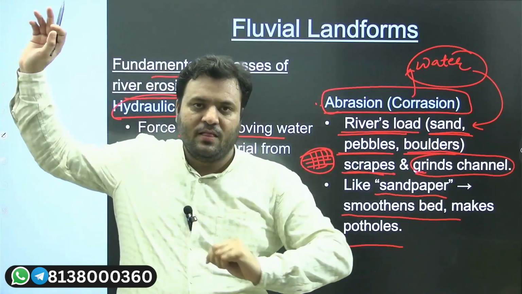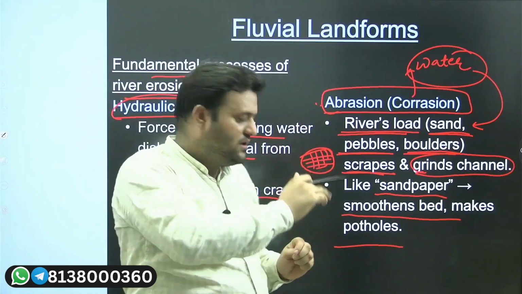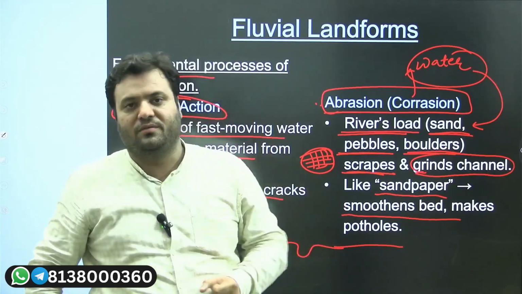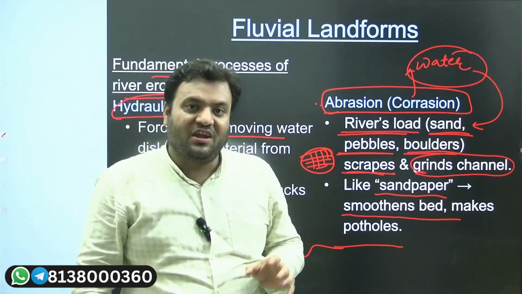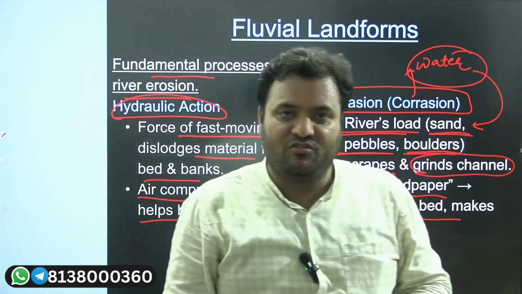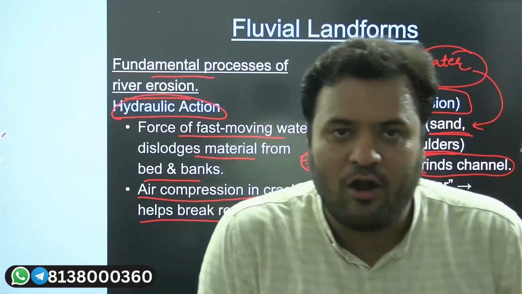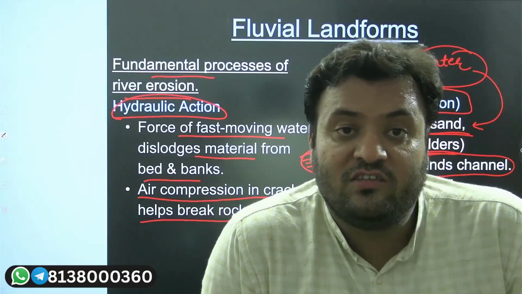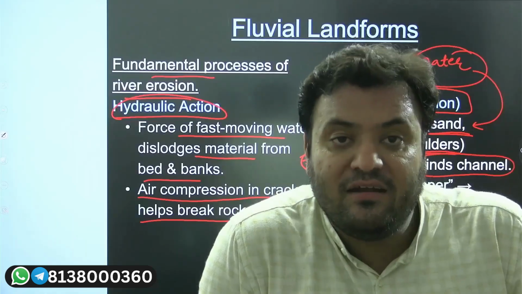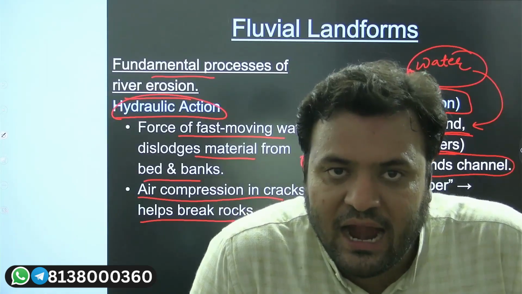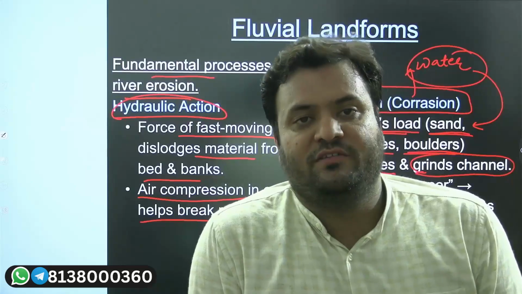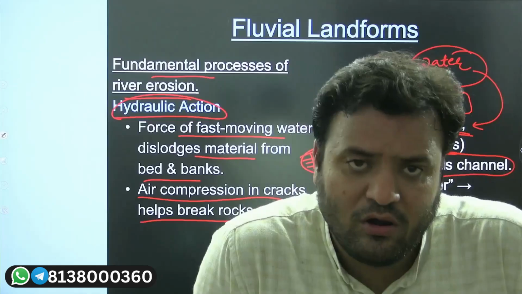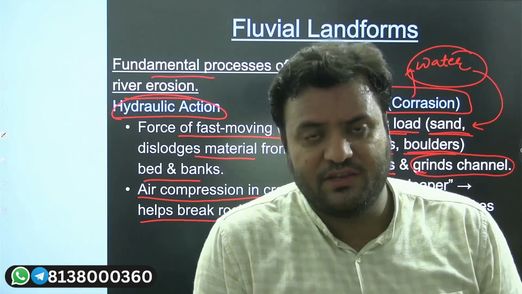When the rocks collide with the surface, that will lead to the formation of potholes. So whenever you see potholes, that means what? Potholes are not actually the result of water alone, but the combined result of water and the load in terms of stones and pebbles which is there in the water.